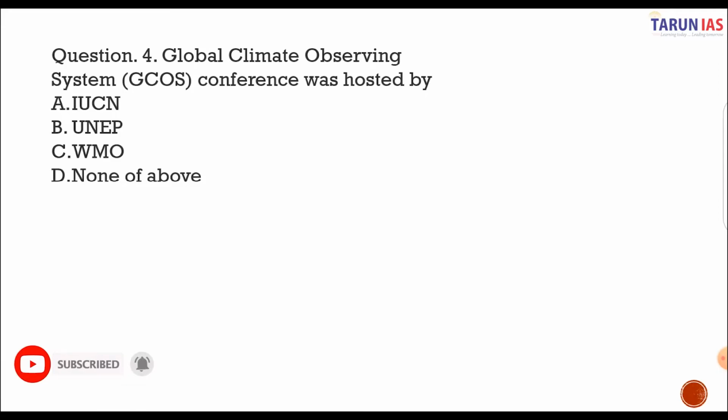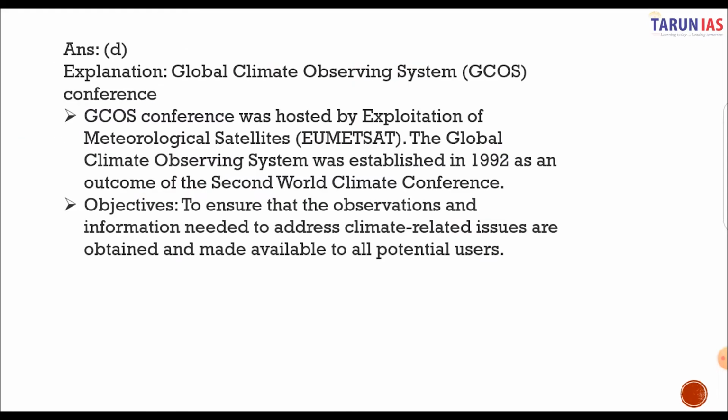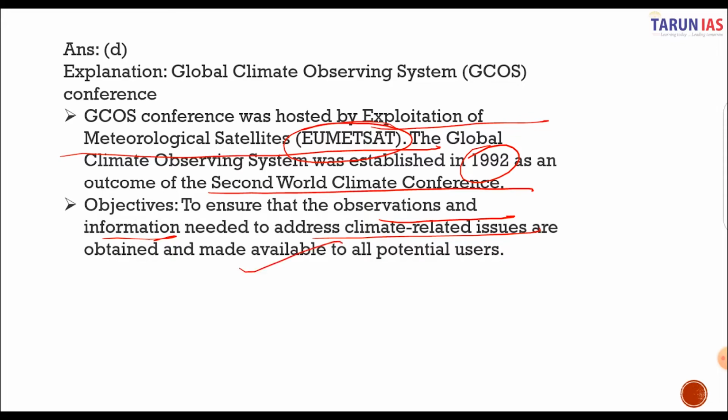The fourth question of the day is about the Global Climate Observing System Conference, which was hosted by, there are certain number of bodies given, and we have to select which of these bodies hosted the Global Climate Observing System Conference. So the correct answer is D, none of the above, because the conference was hosted by the European Organisation for the Exploitation of Meteorological Satellites, that is EUMETSAT. The system was established in the year 1992, basically as an outcome of the Second World Climate Conference. The objective was to ensure that the observations and the information needed to address climate related issues are obtained and made available to all potential users.